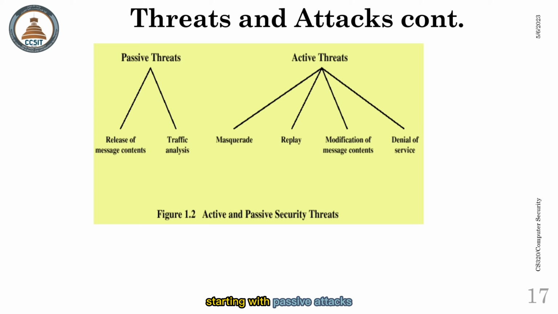Starting with passive attacks or passive threats, we have release of message contents. Also, we have traffic analysis. On the other hand, we have the active attacks. We have masquerade, replay, modification of message contents. Also, we have denial of service. So we're going to get to each one of them, starting with masquerade in the active attacks.